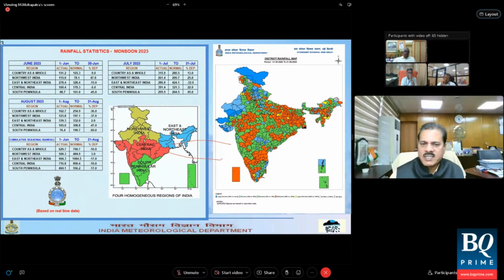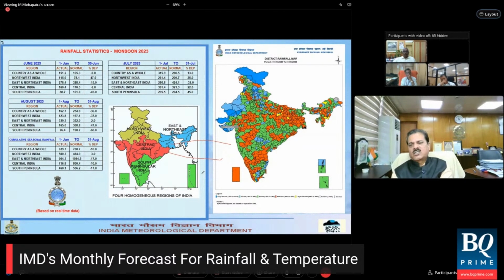On the right hand side, this is the diagram of district level rainfall. You can see that the red colors are the deficient districts, and green and blue colors are normal and excess rainfall districts.